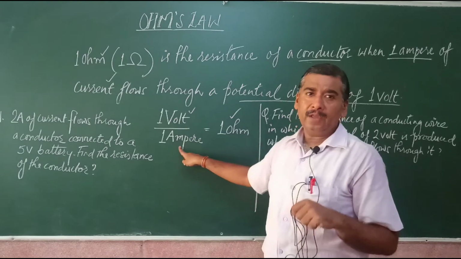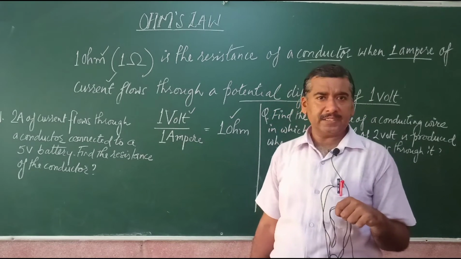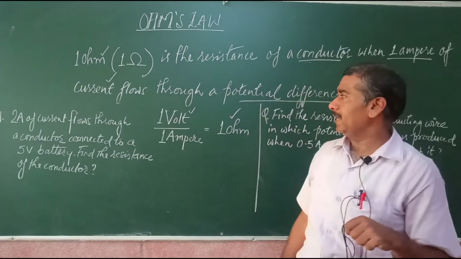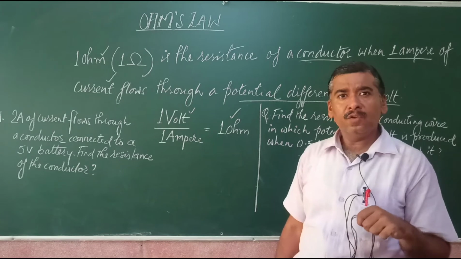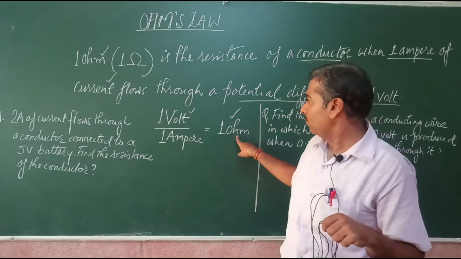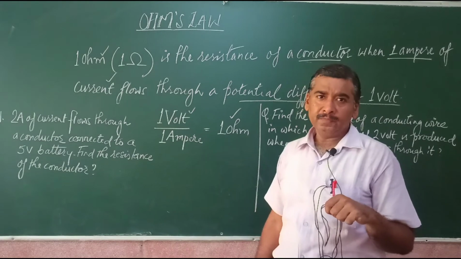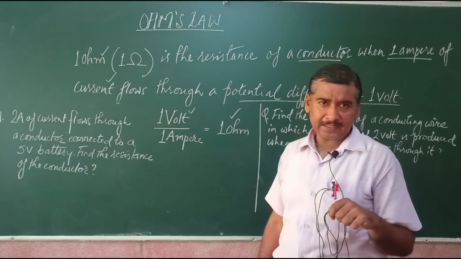So if the question comes how we can define 1 ohm of resistance, then you can write: 1 ohm is the resistance of a conductor when 1 ampere of current flows through a potential difference of 1 volt, or mathematically 1 ohm equals 1 volt upon 1 ampere. Now what is ohm? Ohm is the SI unit of resistance, right?